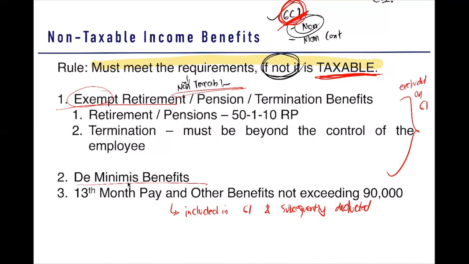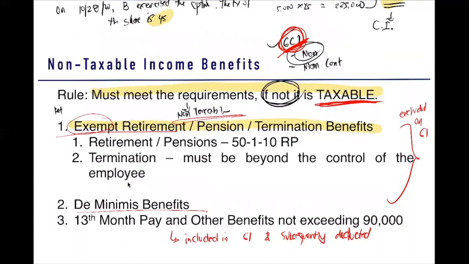Okay, so we start with your exempt retirement, pension, or termination benefits. What do we mean by this? These are your retirement or separation pay. Na-discuss natin ito kanina. Normally, you also have your pension. What is the difference between a retirement and a pension? In your retirement, this is received at the time of retiring. So pagka nag-retire ka sa business, makukuha mo agad yan. Ano naman yung pension? Yan yung either monthly or yearly na mare-receive mo after your retirement.